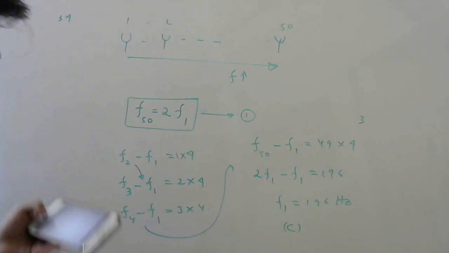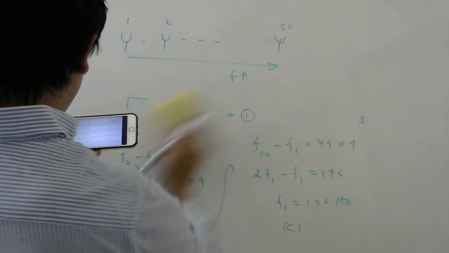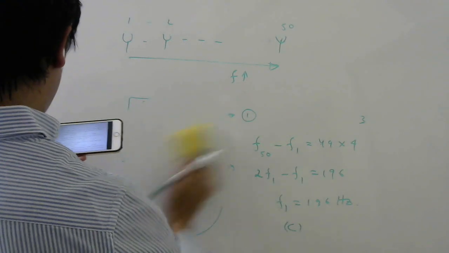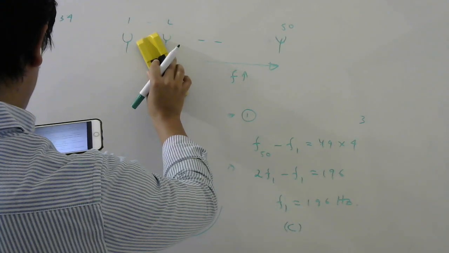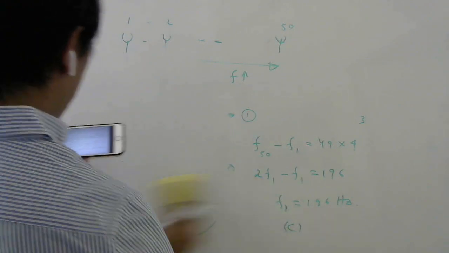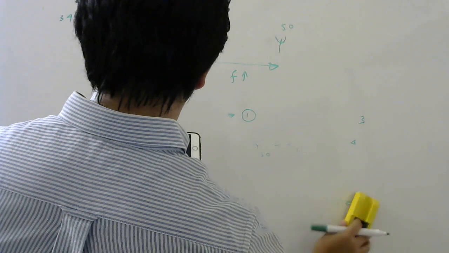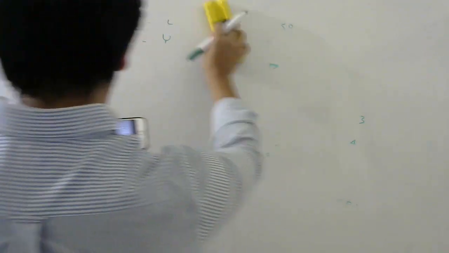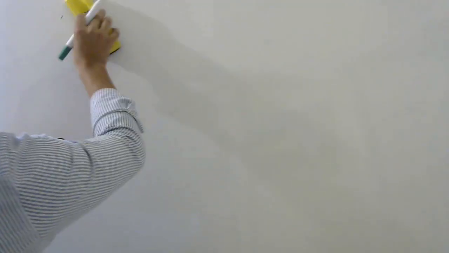Next question, question number 35. An open pipe is suddenly closed. This is the same as the previous question which we have done, so no point doing it again. Let us see now question number 36. In a resonance column experiment, this topic I have covered while doing synopsis, second video, part 2.